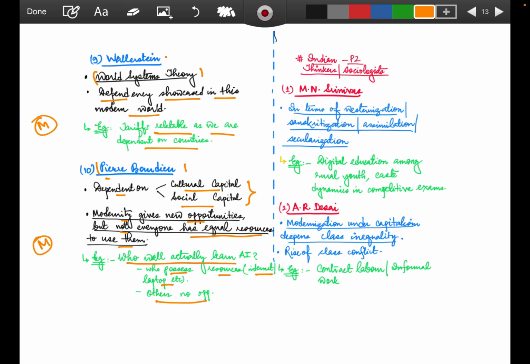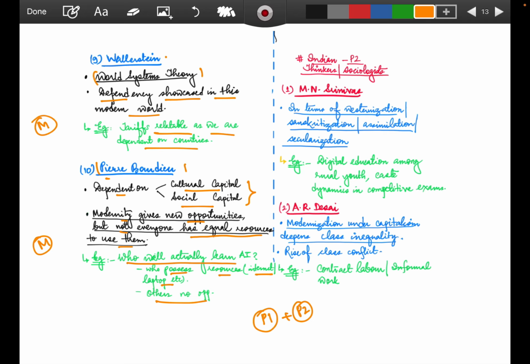If modernity has to be talked of in the language of Pierre Bourdieu, cultural capital means what? That you have a good networking, you have a good knowledge system. Social capital is in the form of networking, how good networks you have developed in this modern world. Similarly, this topic is not to be kept alone with paper 1, you need to interlink with paper 2, because this topic has immense importance in paper 2 also. Indian thinkers or sociologists have also emphasized these keywords of modernity, modernization, all these keywords.